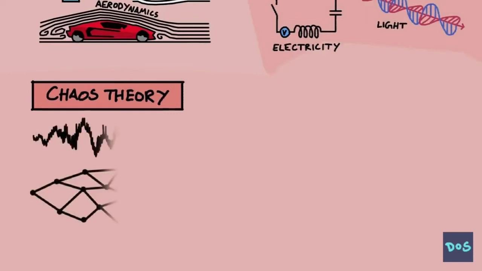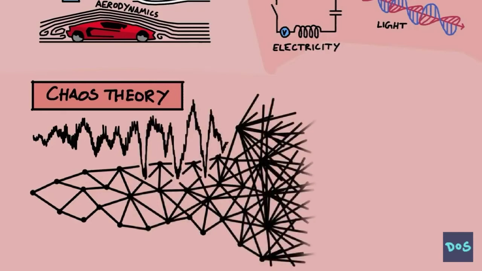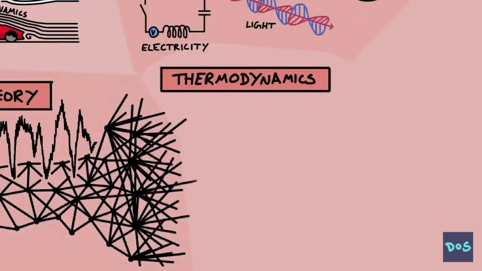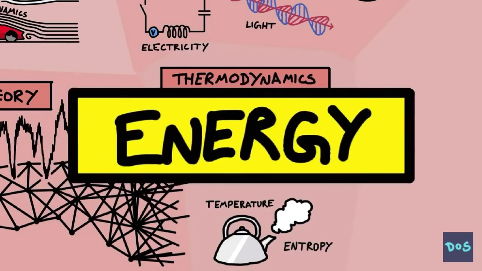Chaos theory is the description of large complex systems and how small differences in initial conditions can lead to very different final outcomes. Thermodynamics is the description of energy and how it passes from one form to another. It also includes entropy, which is a measure of order and disorder, and basically tells you how usable different kinds of energy are. Energy is a fundamental property of physics, and I have written energy here. I should have written it everywhere on this map because everything has energy.